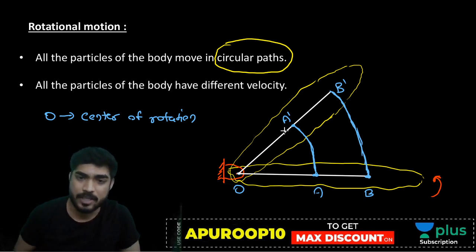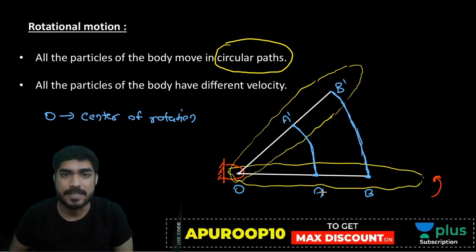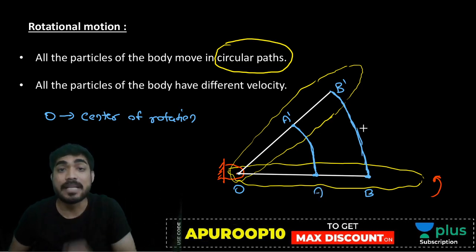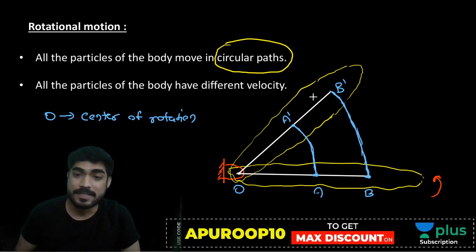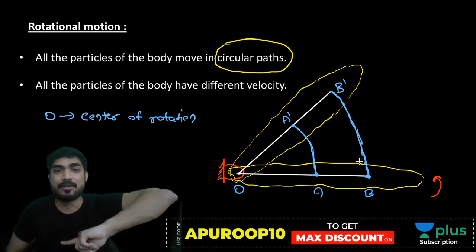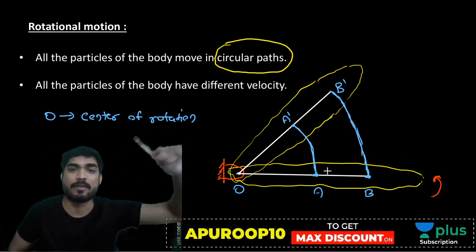So what will be the velocity of A? 1 meter per second, 10 by 10. What will be the velocity of B? 2 meters per second, 20 by 10. So B is moving a larger distance compared to A, and A is moving a lesser distance.